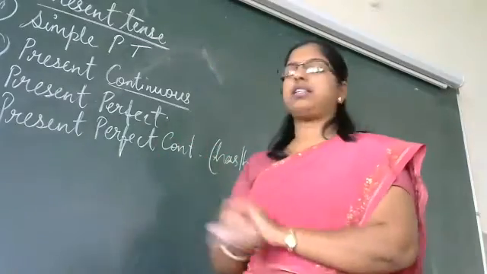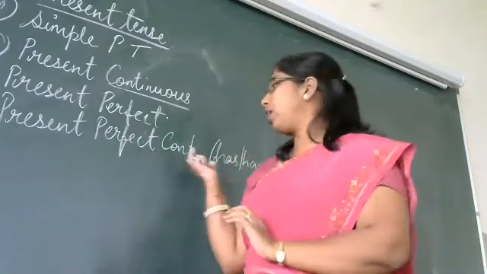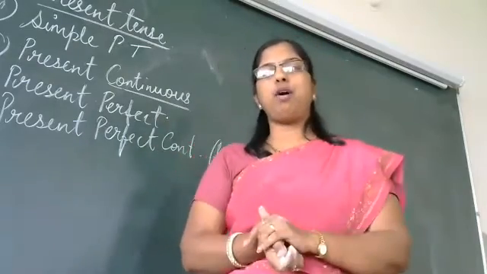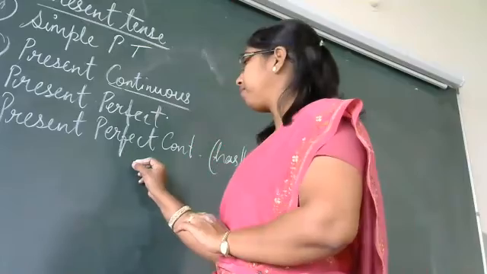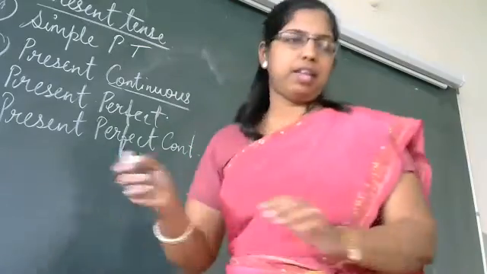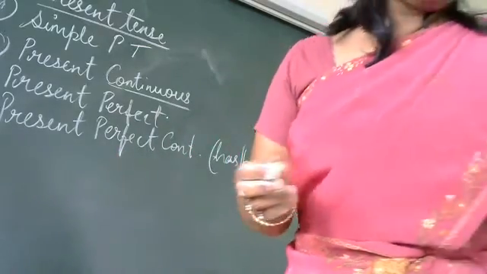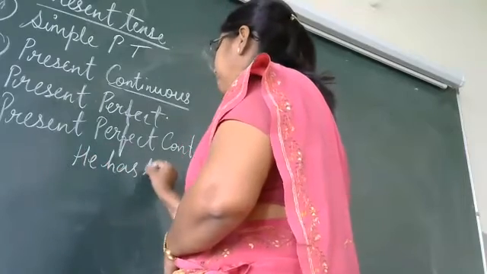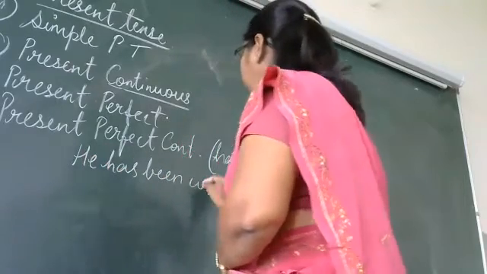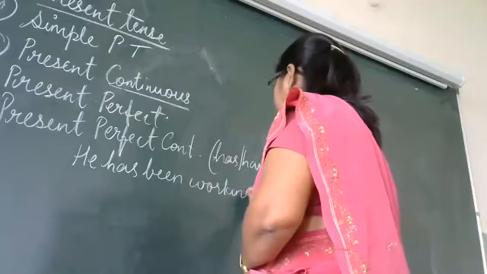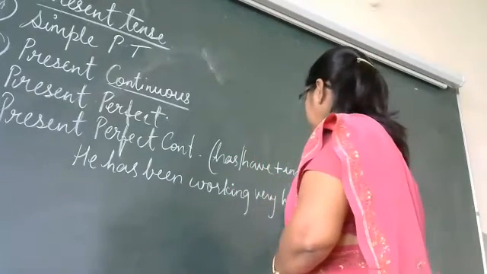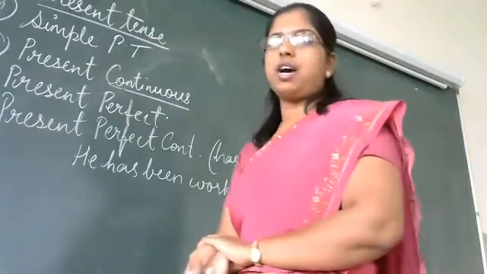Because it is continuous, right? So we are going to use has, have, and again the ing form of the verb. For example, I'll give you one sentence. He has been working very hard. So this is a sentence now.